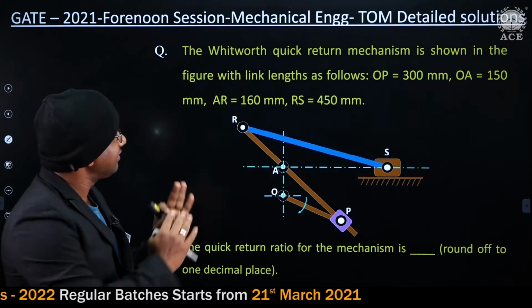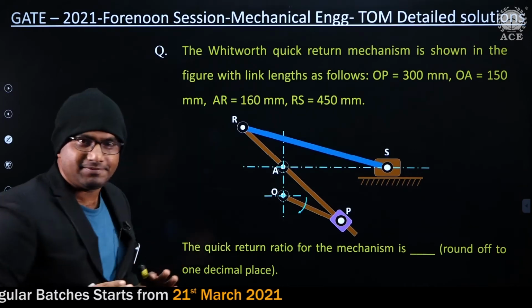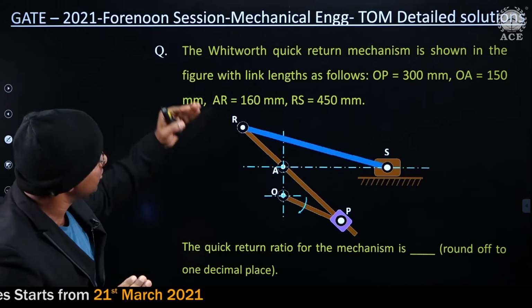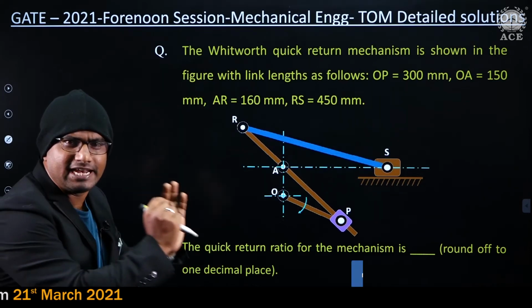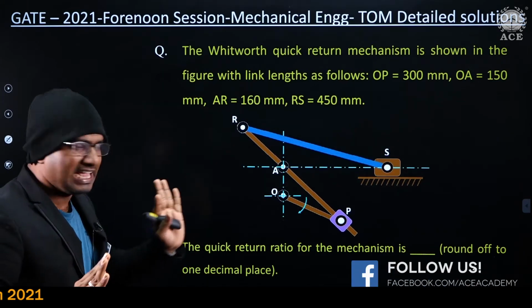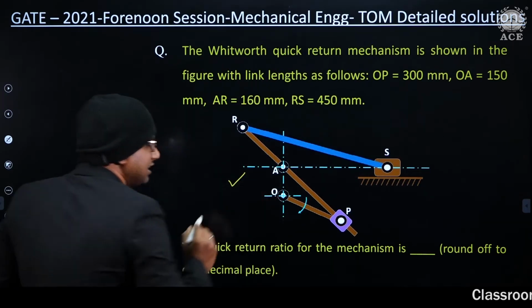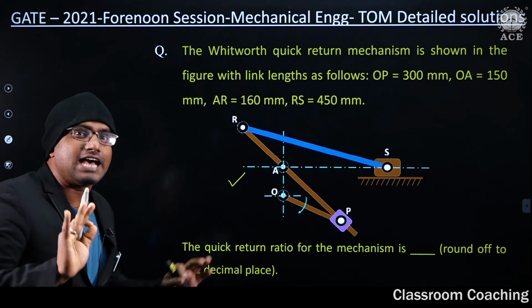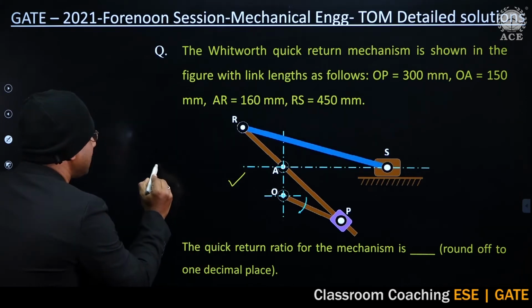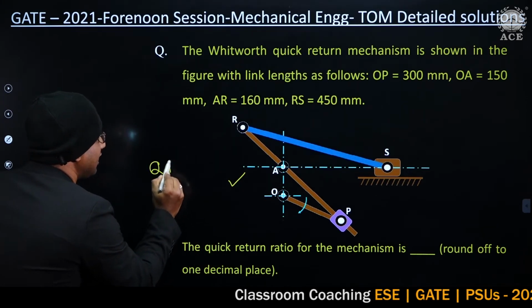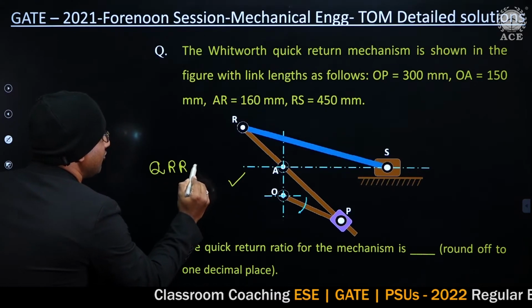He has given a Whitworth quick return mechanism. Please go through the entire problem. I'm just explaining what he has given, in layman's language. He is asking us to find out what the quick return ratio is equal to.